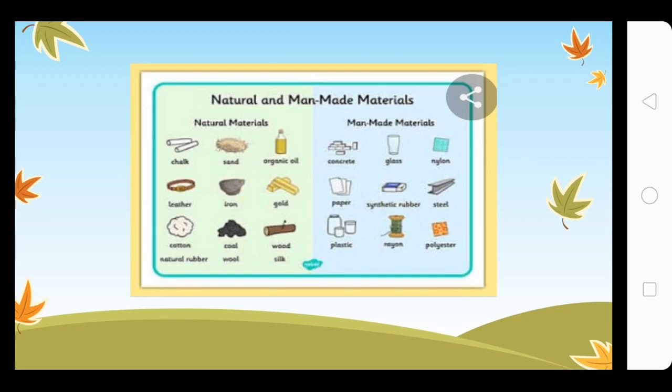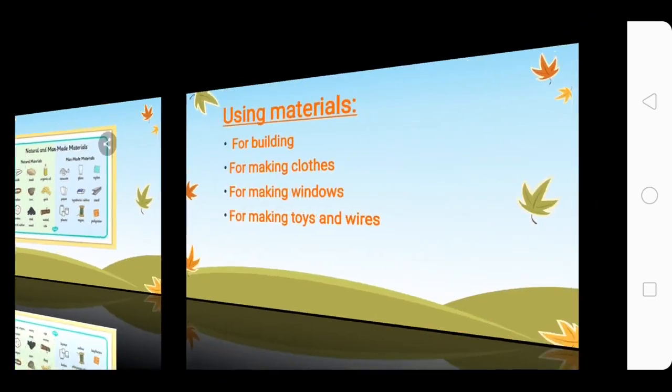As we discussed earlier, we have sand, oil, gold, coal, wool, silk, these all come from nature, so they are natural materials. Then we have glass and steel and plastic and concrete. So these are all man-made materials.